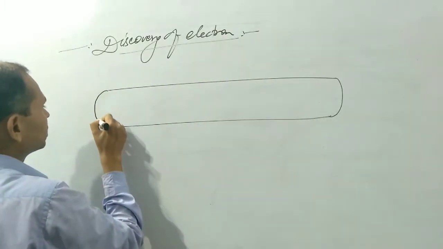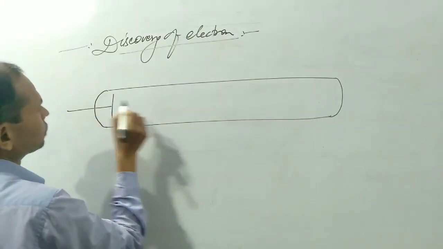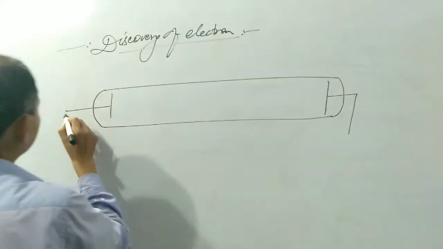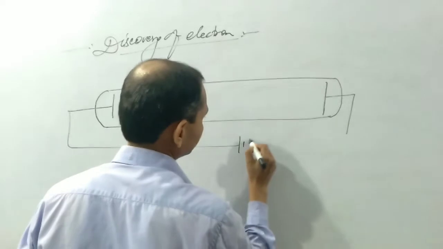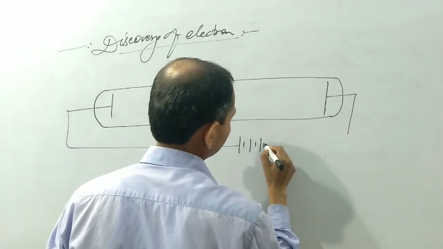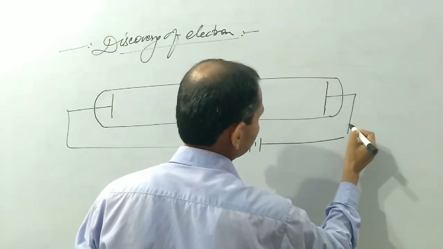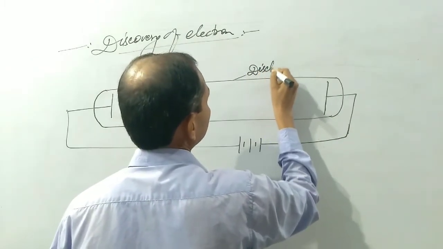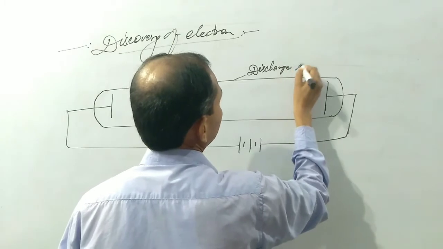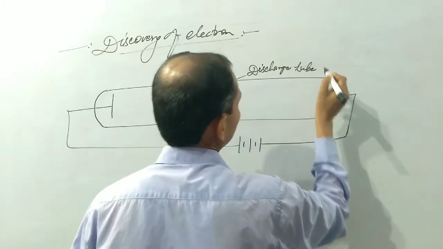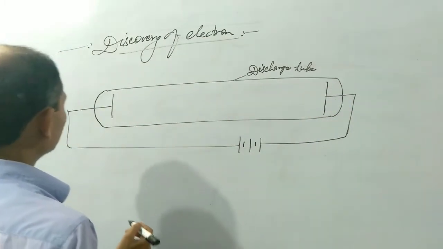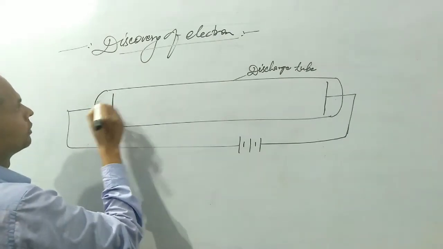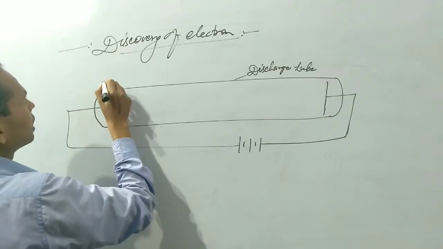This is a glass tube called a discharge tube. This is the discharge tube containing some amount of gases like oxygen, hydrogen, nitrogen, etc. This is the cathode.